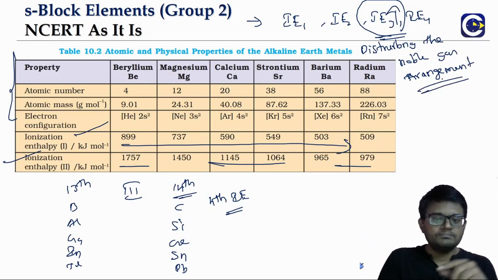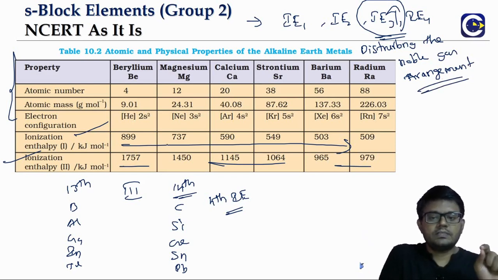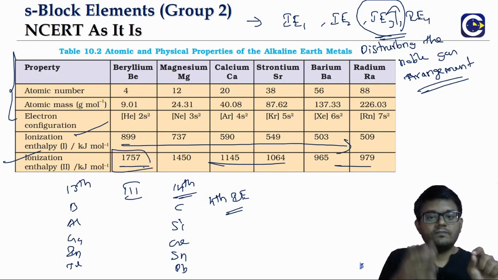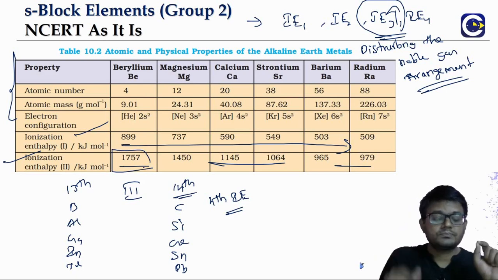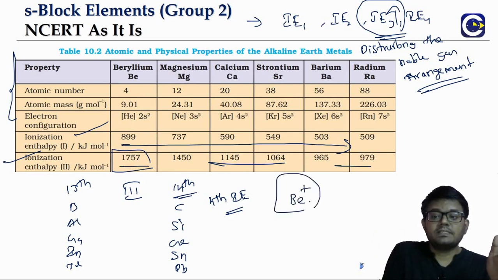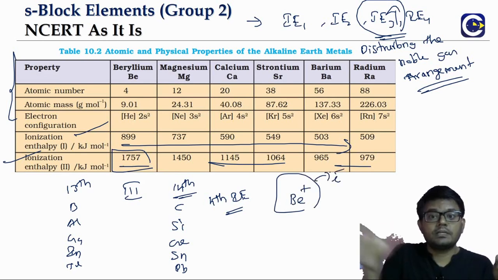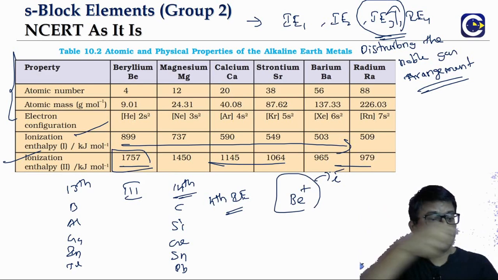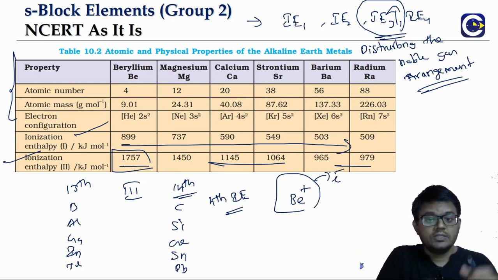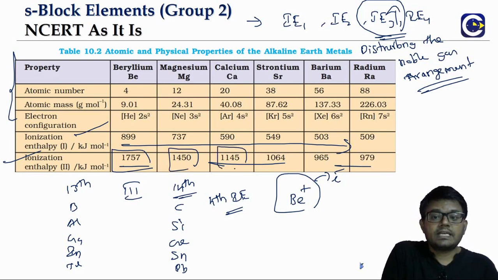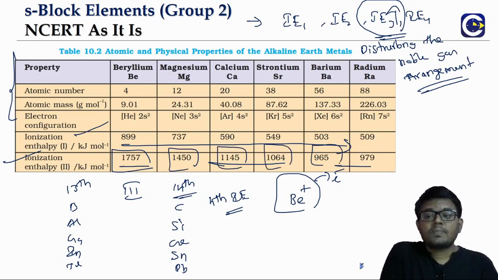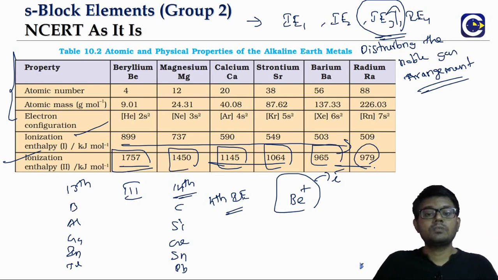But here you can see the second ionization enthalpy values for every element. For beryllium, the second ionization enthalpy is always higher than the first. Why? Because first means you have removed one electron from the neutral atom. The second time, you are removing an electron from an already formed cation. Already Be+ is there, and you are trying to remove an electron from that. It will be very difficult, because it is like taking an electron away from a positive charge; they attract each other. So for every element, the second ionization enthalpy will always be more than the first, because you are removing the electron from a cation.